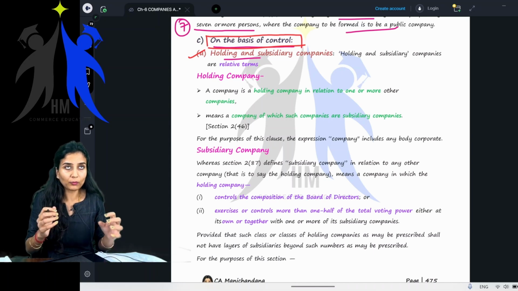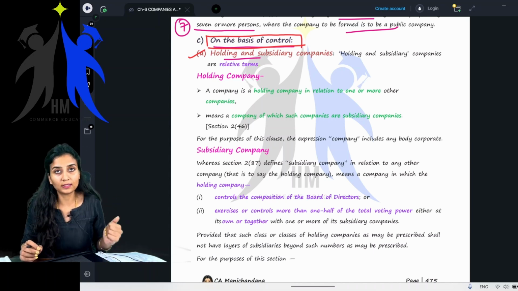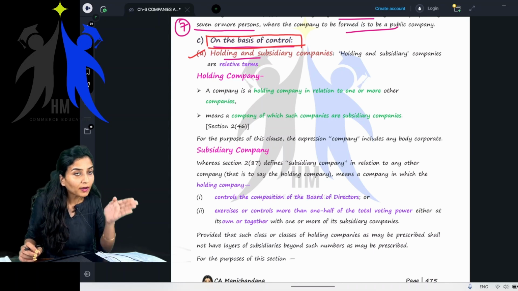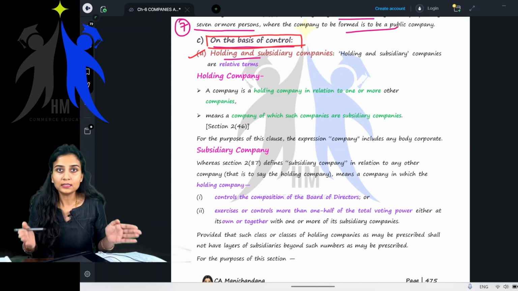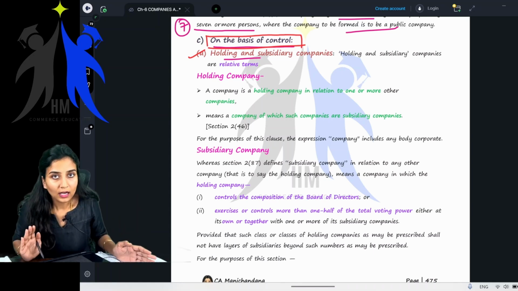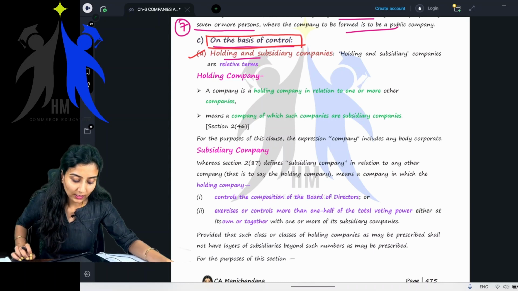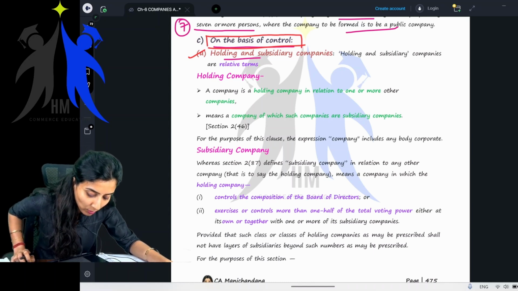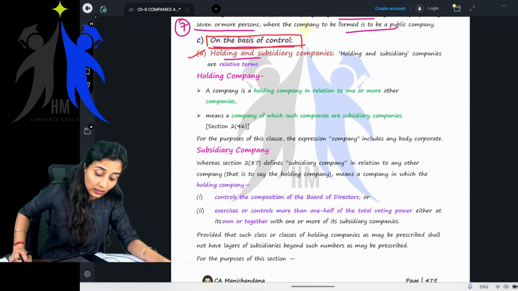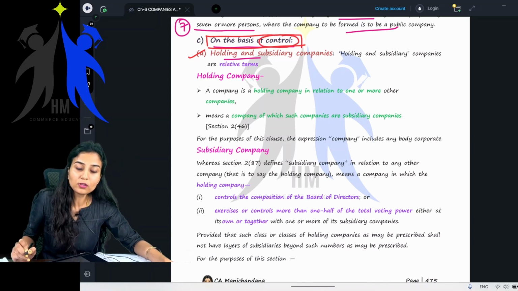What I am trying to tell you is that there is a certain amount of control of one party over the other. Keeping this concept in mind, let us study this topic. What is the topic? Holding and subsidiary control. We are talking about the classification of companies on the basis of control.